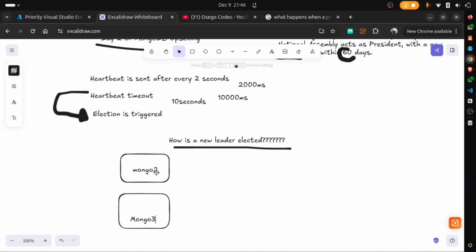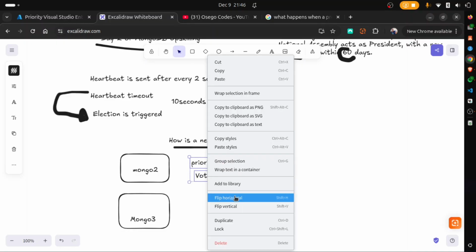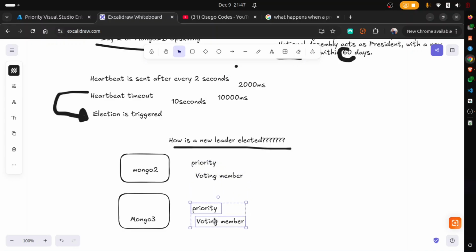Now, during the installation of a replica set, among the configurations that we put in place, one is what we call the priority of a node. Number 2 is the number of votes. Is it a voting member? All right. So Mongo 2 will have its own properties, and then Mongo 3 will also have its own properties. So we need to duplicate this. Good. So we have this here.